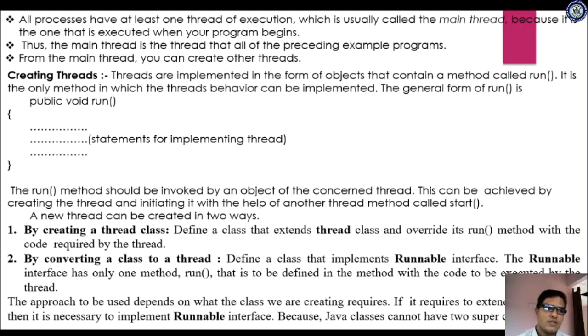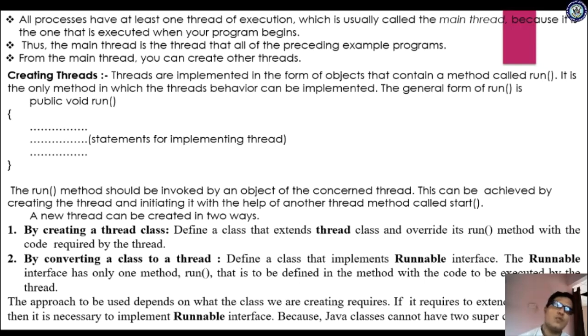And the second one is by converting a class to a thread. So what is the second method? You can convert a class to a thread. Then how do we convert a class into a thread? We have to follow these steps. The first is creating a thread class; the second is converting a class to a thread.